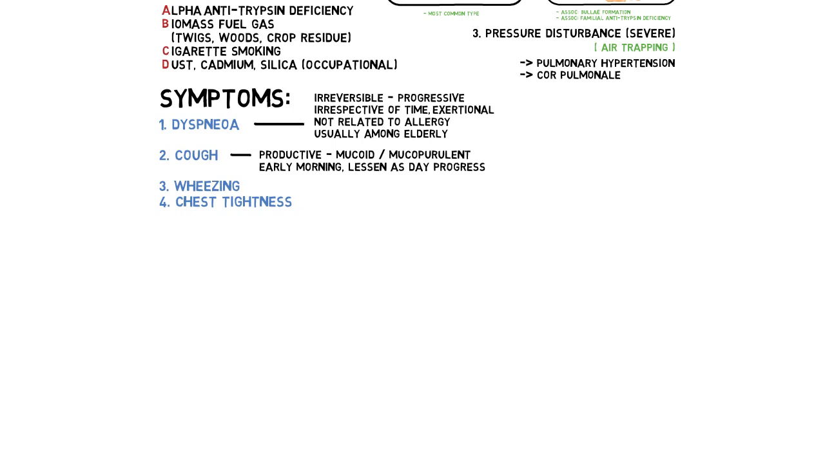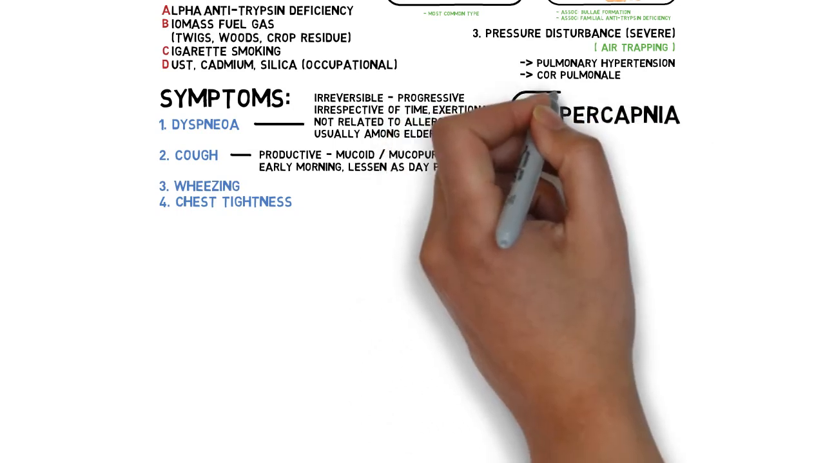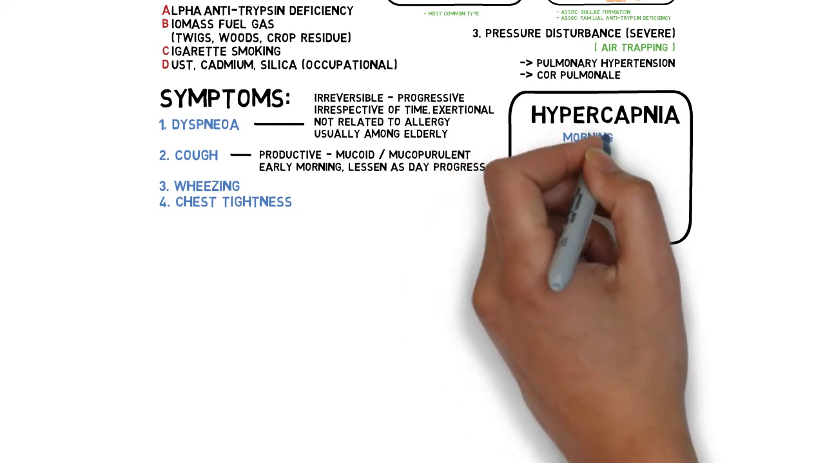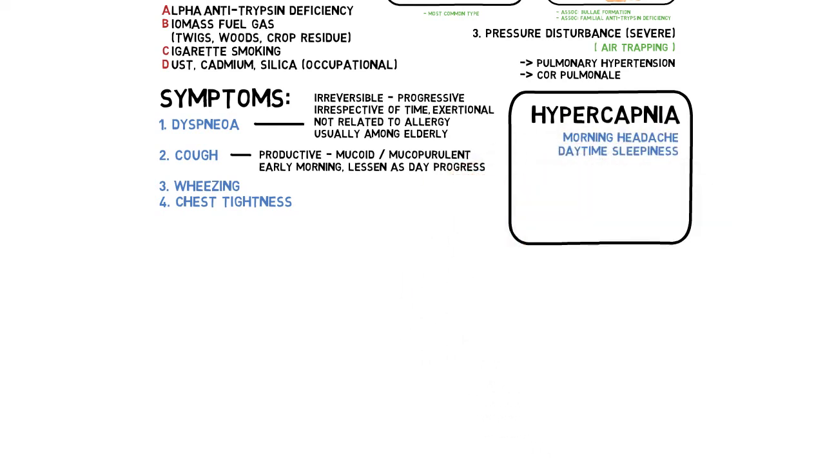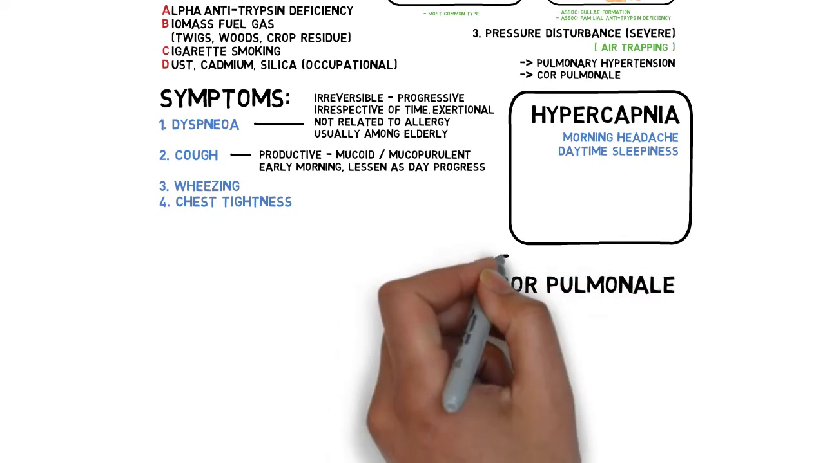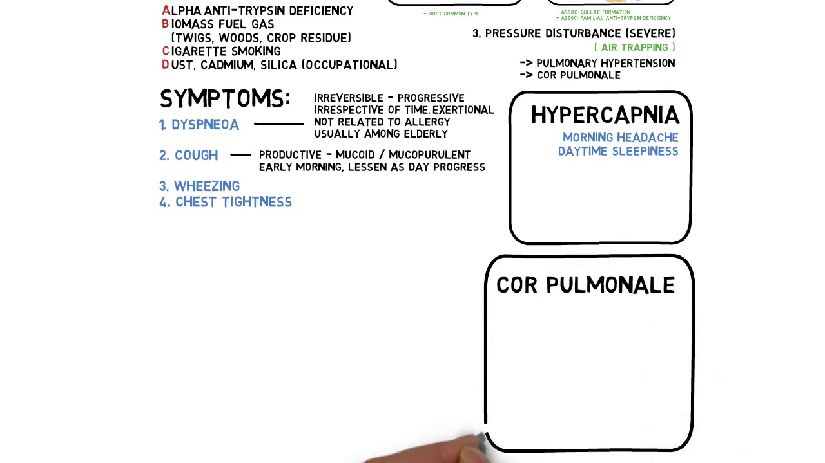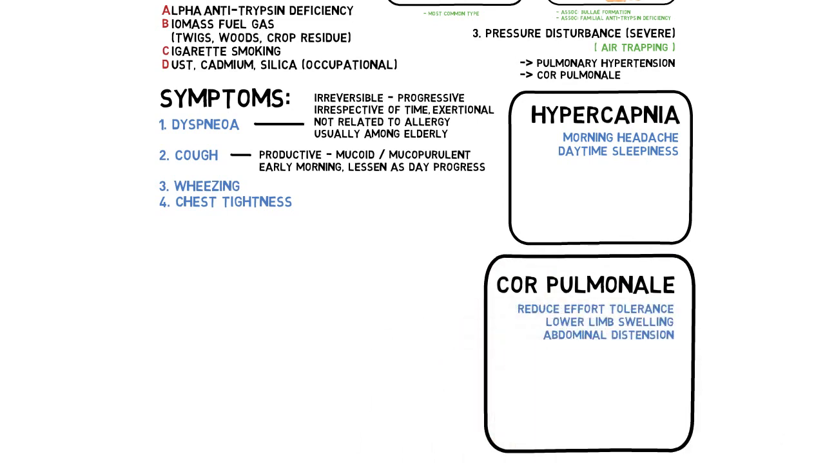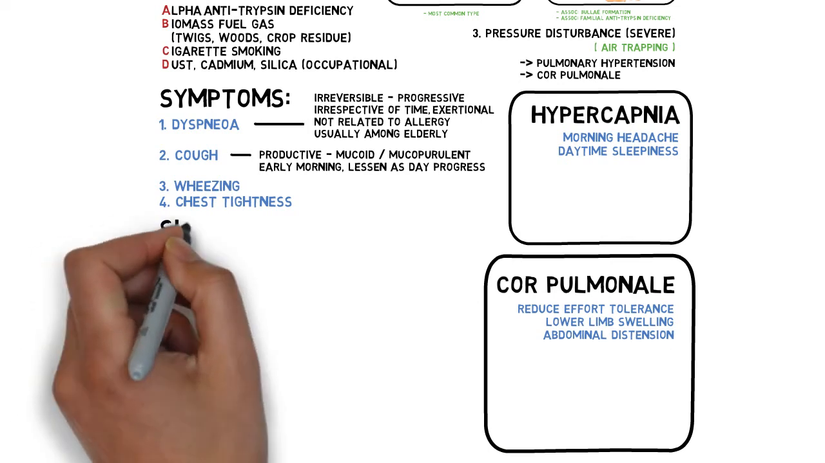In COPD especially, we may want to inquire about symptoms of hypercapnia, which is commonly associated with COPD. Those symptoms are early morning headache and daytime sleepiness. We may also want to screen for cor pulmonale, which essentially are right-sided heart failure due to chronic emphysema. Examples of symptoms are reduced effort tolerance, lower limb swelling, and abdominal distension.